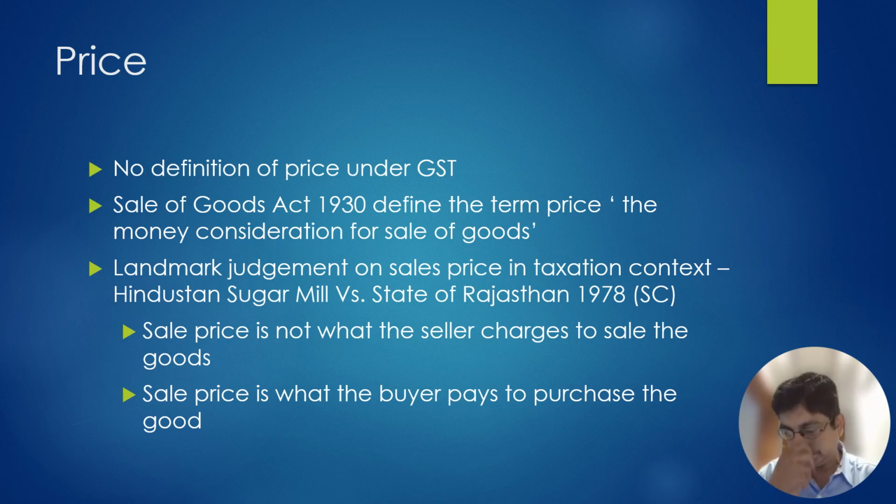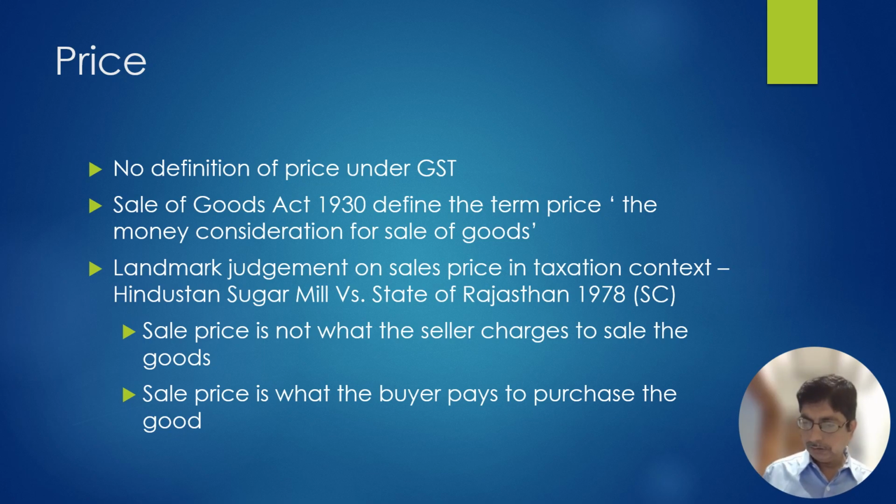Let's take one example. There is a sale of rupees 100. In addition to this, the seller charges 5 rupees as entry tax, 2 rupees as freight, and 5 rupees as the tax under this Act to sell the goods.